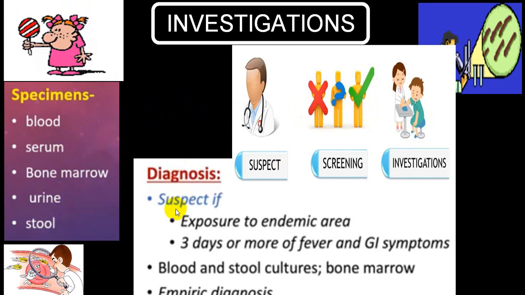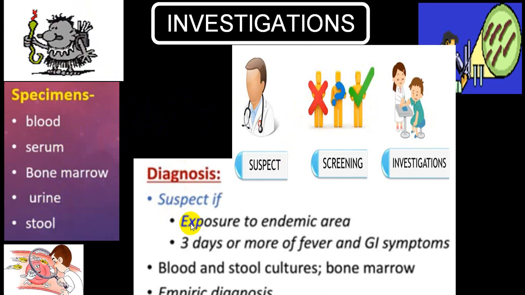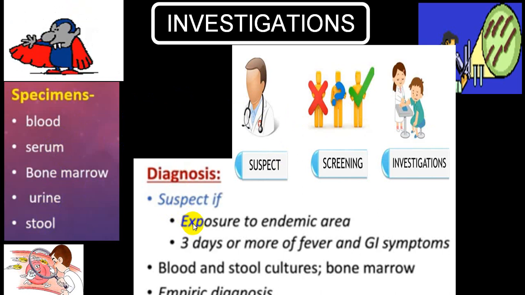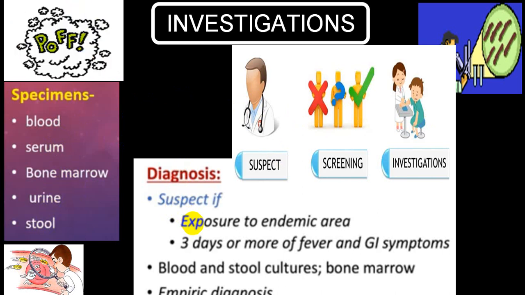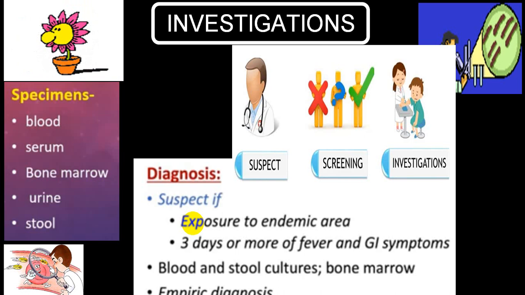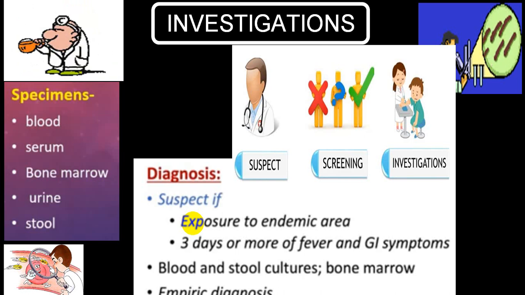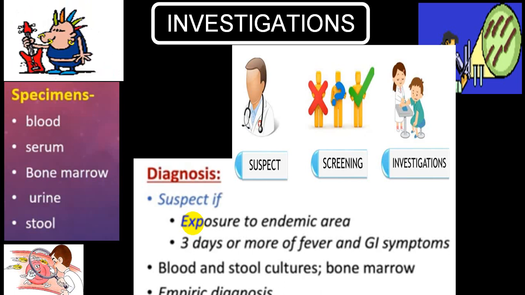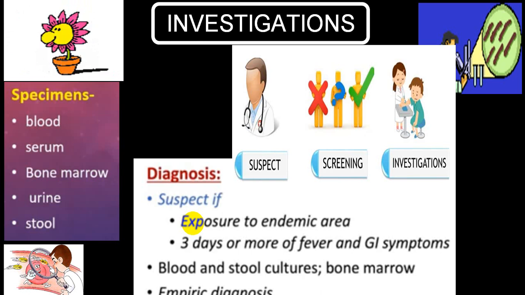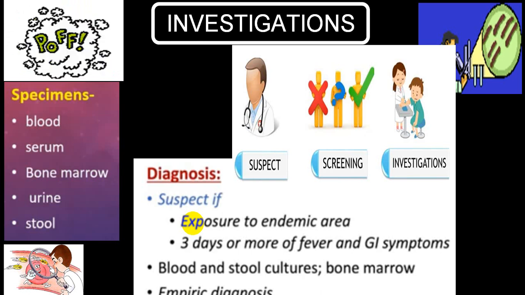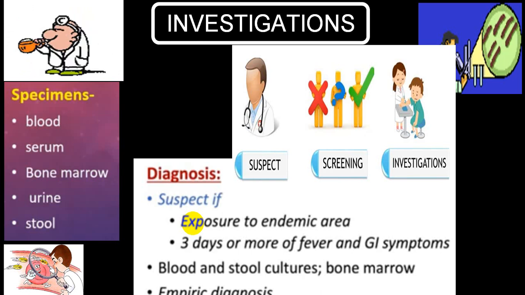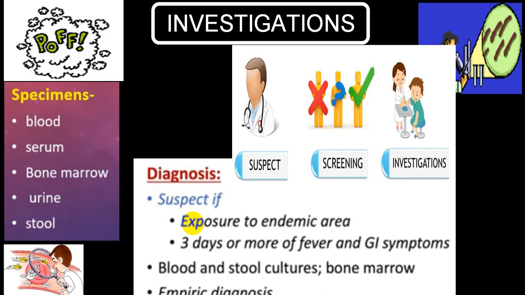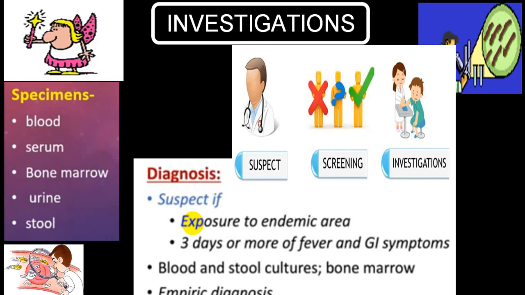First is clinical suspicion: any person who is developing a high grade fever with coated tongue, headache, nausea, vomiting, abdominal pain, diarrhea or constipation, and who has been exposed to an endemic area, and if the person has at least 3 or more days of fever with GI symptoms, you must ask for blood culture or stool culture.